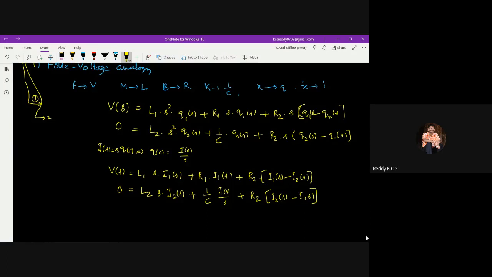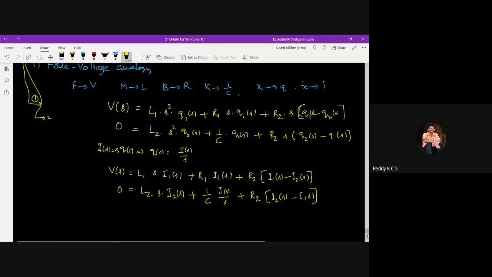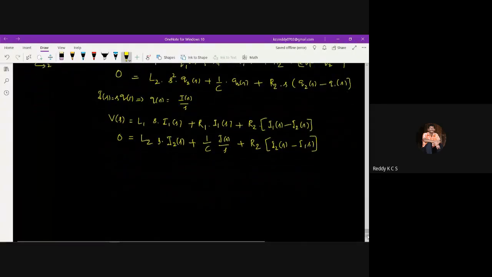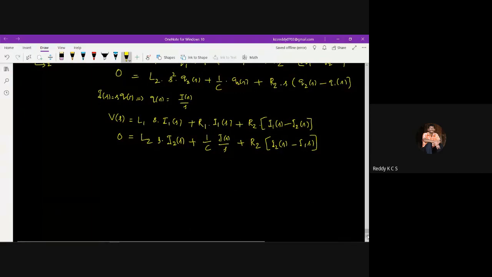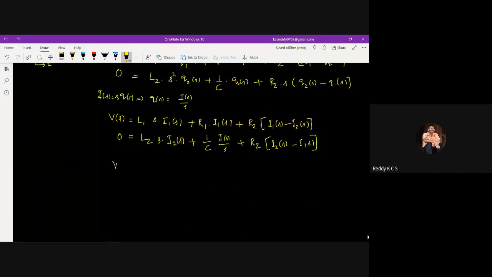Now you can convert this into a time domain equation also, by applying the inverse Laplace transformation.